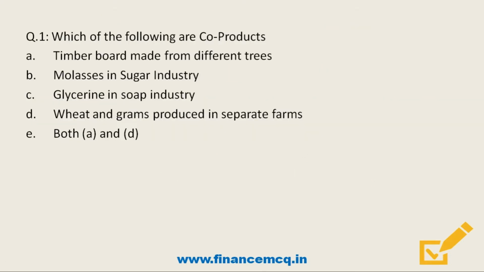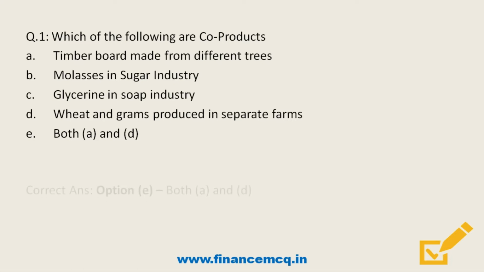Question number 1. Which of the following are co-products? Option A, timber board made from different trees. Option B, molasses in sugar industry. Option C, glycerin in soap industry. Option D, wheat and grams produced in separate farms. And last option, both A and D.